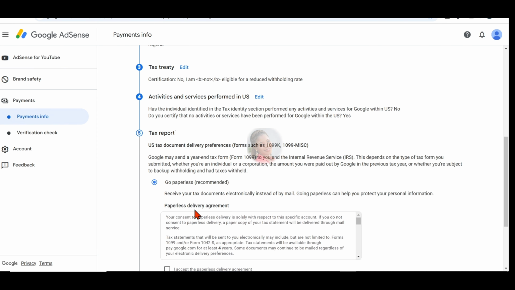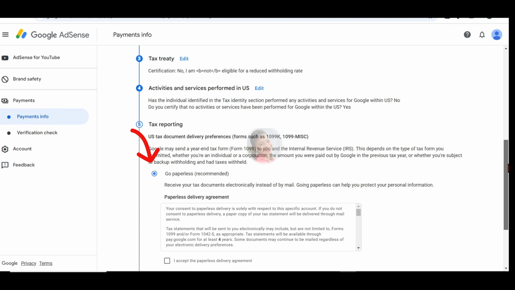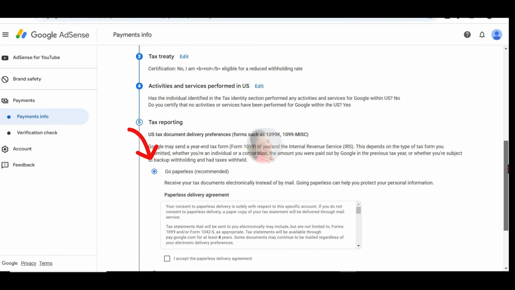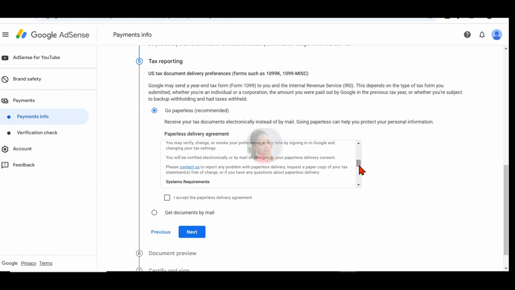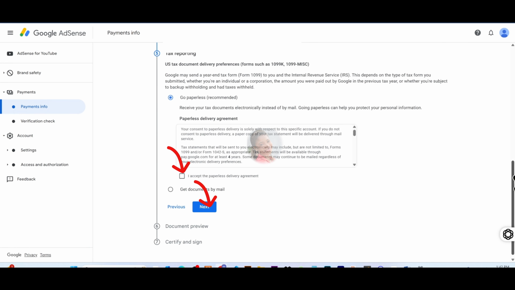On this page, you are going to make sure you select this Go paperless, which is the recommended one, because we want to be able to receive these documents electronically instead of them emailing it to you, which we don't even know how long it's going to take. When you scroll down, you will see a declaration page. Carefully read this. This is a perjury statement, meaning you are saying that all the information you gave is true and correct. Once you are satisfied, just click on this box and click on next.